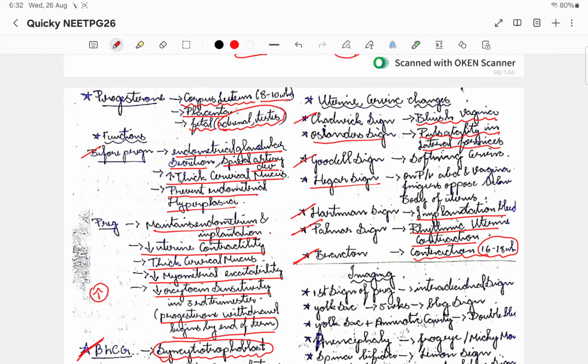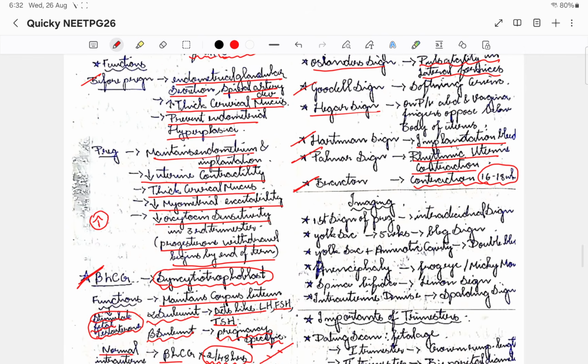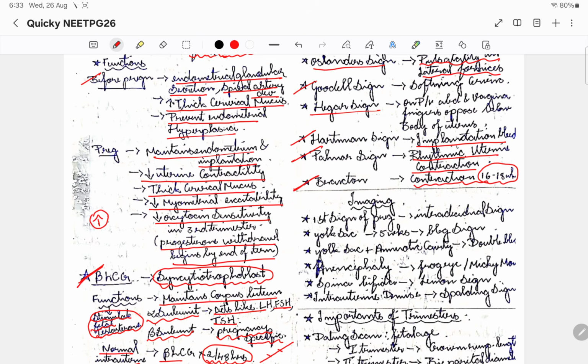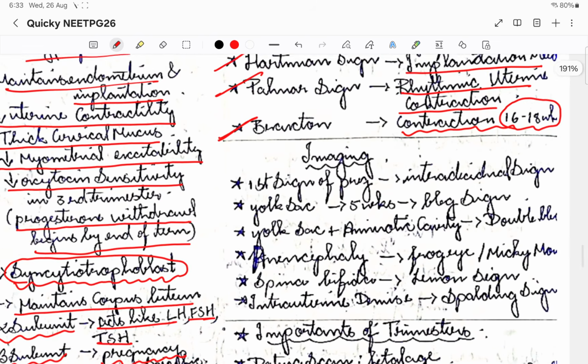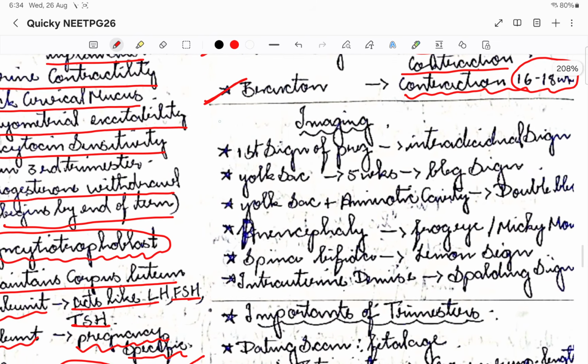Okay. Then coming to imaging, so a pregnant woman comes to you, so we will do imaging, right? So these are all the certain important imaging findings. It is very important. Examiners have been interested in asking these questions. Okay, so the first sign of pregnancy will be the intradecidual sign. There will be a small bleb in the intrauterine site. This is called the intradecidual sign. This is the first sign of pregnancy.